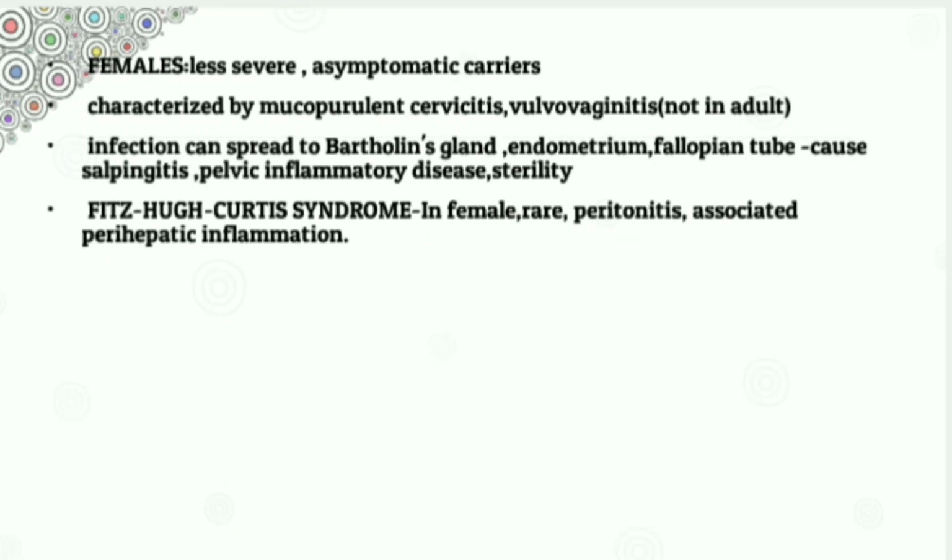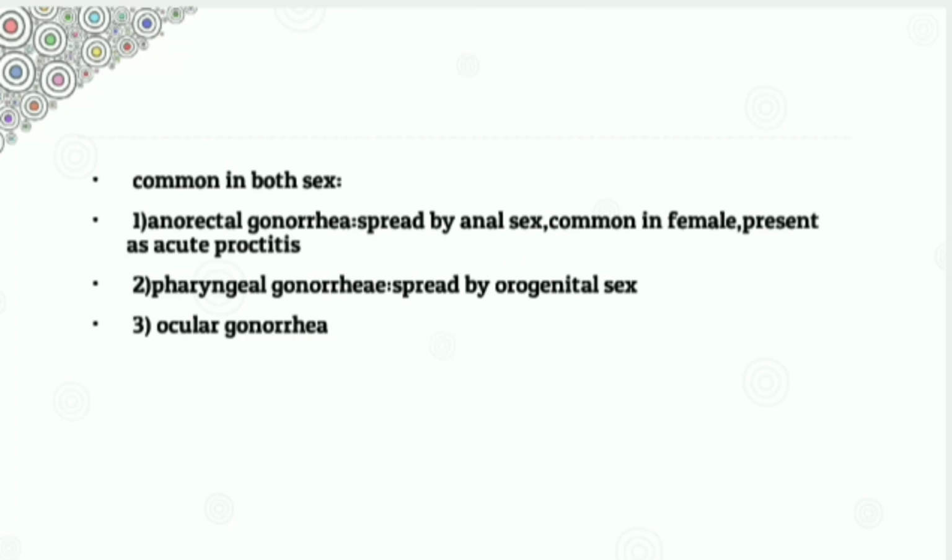Fitz-Hugh-Curtis syndrome in females is rare, and it is characterized by peritonitis and associated perihepatic inflammation. Now we already discussed the female and male manifestations. Next, let's see some manifestations common in both sexes. The first one is anorectal gonorrhea, which is spread by anal sex, which is more common in females than males, and it presents as acute proctitis, that is the inflammation of the rectum and anus. The second one is pharyngeal gonorrhea, which is spread by orogenital sex. The third one is ocular gonorrhea.